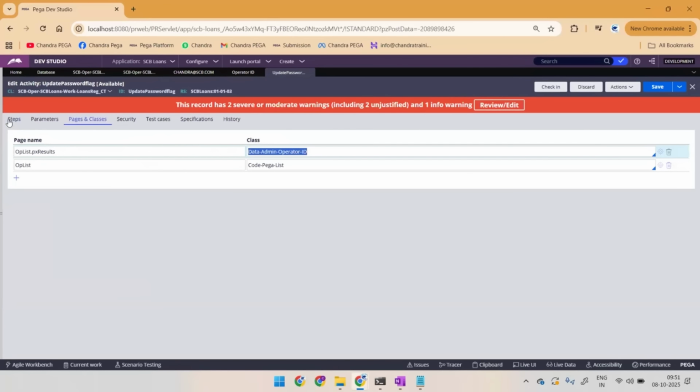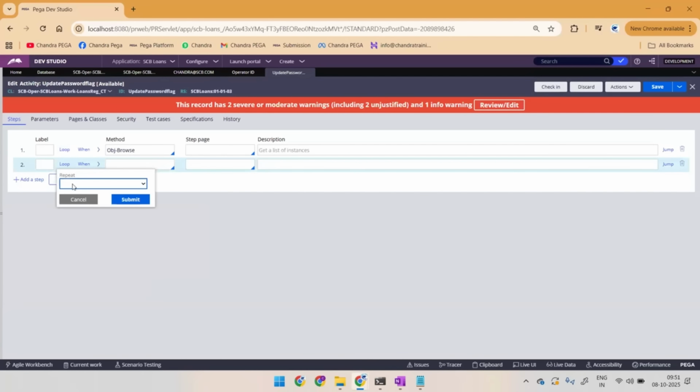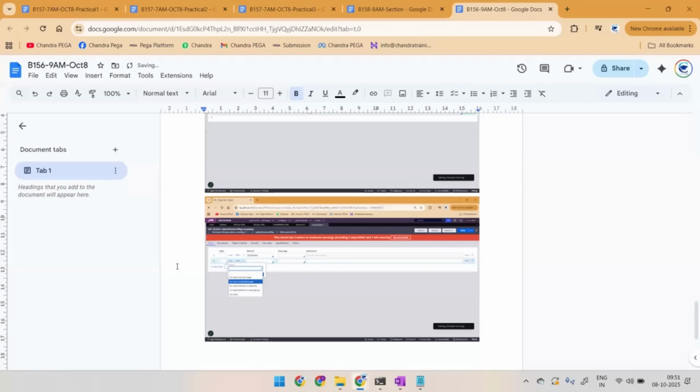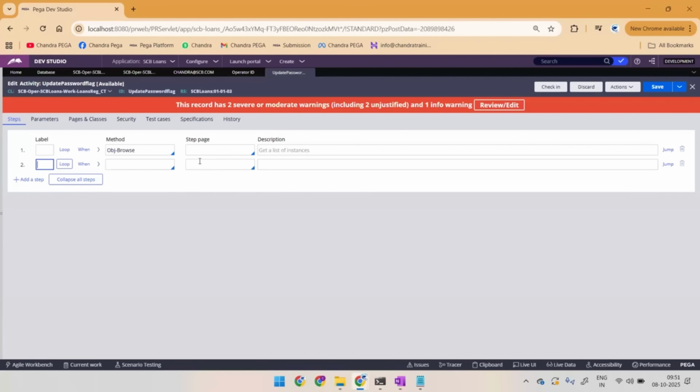Since you defined it in pages and classes, you need not define it again here. So I can just simply click on the submit button. I need not again define the class name like this. So this is optional, but still let's proceed. Click on submit. So what is the page list name? Since you defined it, click on the down arrow, you should see this as your valid page list.